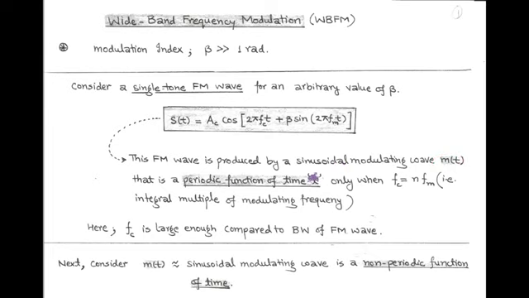of time t. And as the carrier frequency is very high as compared to the modulating frequency f_m, we can say that the carrier frequency is n times the modulating frequency, that is an integral multiple of the modulating frequency. Also this carrier frequency is very large compared to the bandwidth of the FM wave.